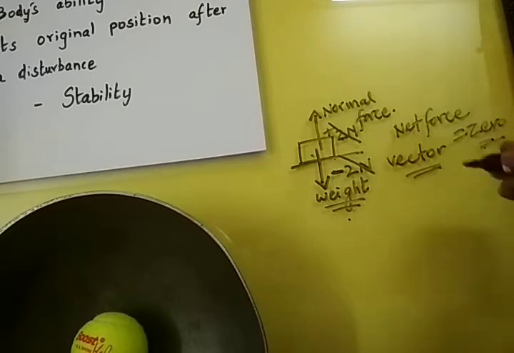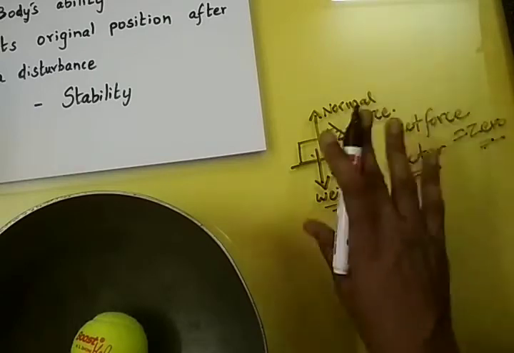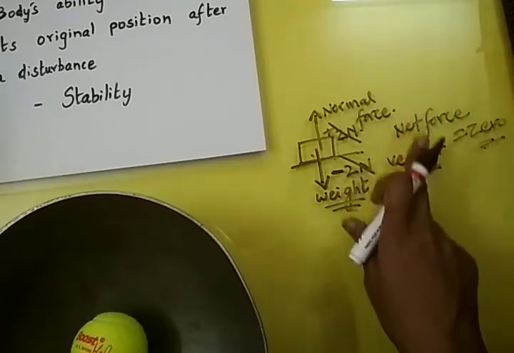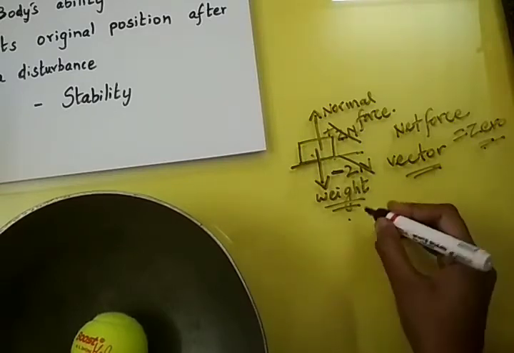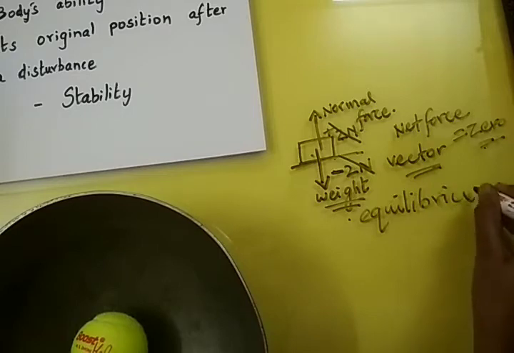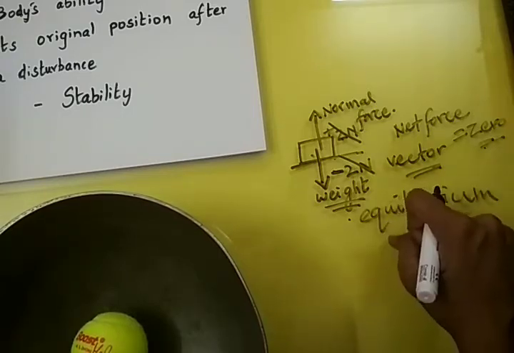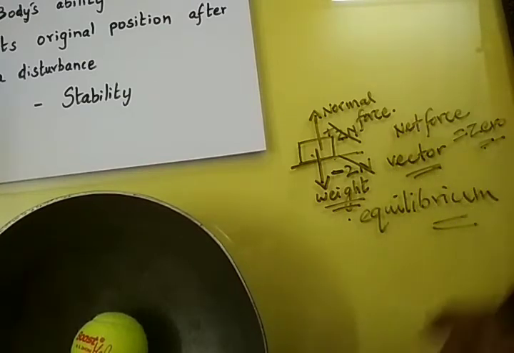So we often think that if a body is at rest, it does not experience any force, but it is not true. The net force which is acting on the body is 0, and so we say that this position is the position of equilibrium. Right? So please note the spelling of equilibrium. So this position where the net force acting on a body is 0 is considered as equilibrium position.